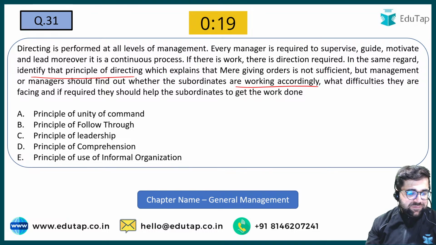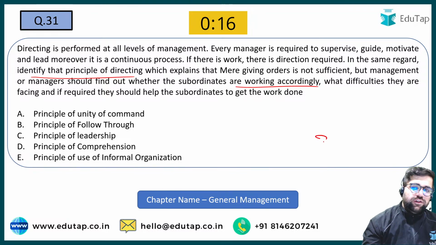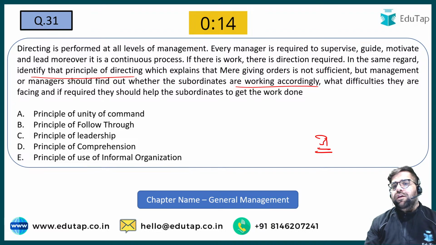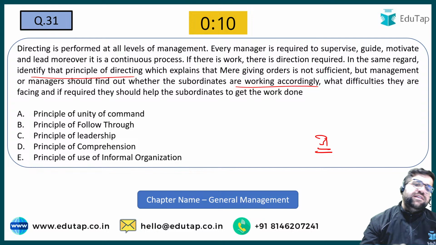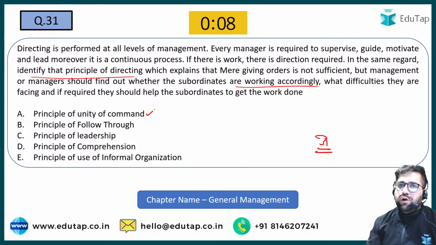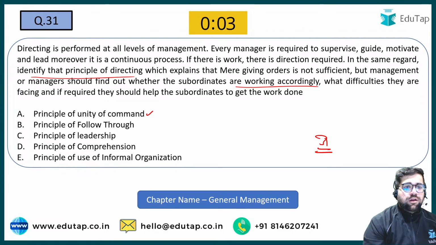So what will be the answer for 31? I am looking for the answers for 31. You have to identify the principle of directing. See, unity of command basically means what? That one person should receive orders from one boss only, which is not the case over here because we are working for managers. Okay, so that is not correct.